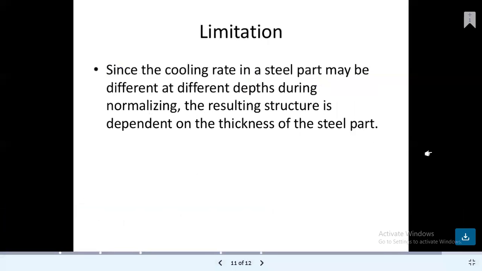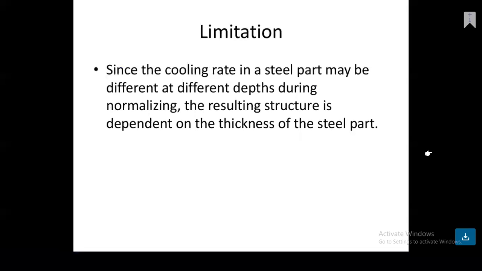If we look at the limitations, there are some limitations. Since the cooling rate in a steel part may be different at different depths during normalizing, the resulting structure is dependent on the thickness of the steel part. If the thickness is more, then the variation is more. If the thickness is less, then the variation is less.